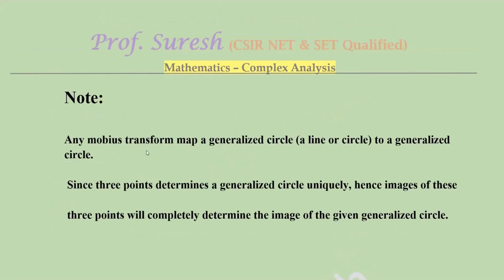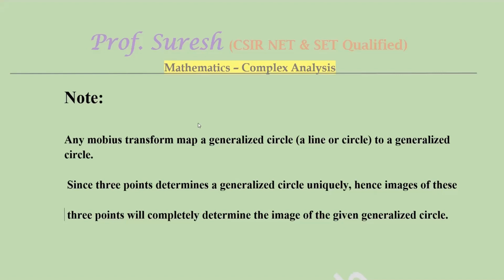Any Mobius or bilinear transformation maps a generalized circle to a generalized circle. Generalized circle means line or circle. This means that under a linear transformation, a circle is mapped to a circle or a circle is mapped to a line, a line is mapped to a circle or a line is mapped to a line. Keep that in mind. Not like this: circle is mapped to circle, line is mapped to line. This is wrong. So keep it in mind.